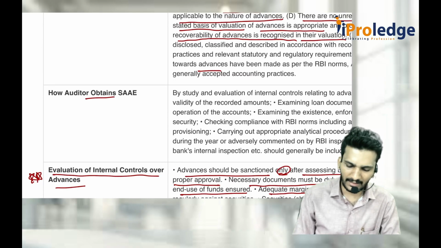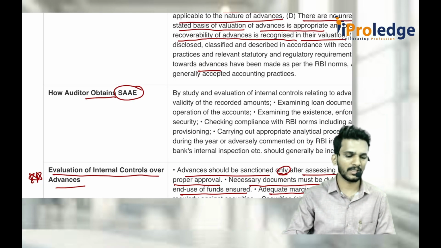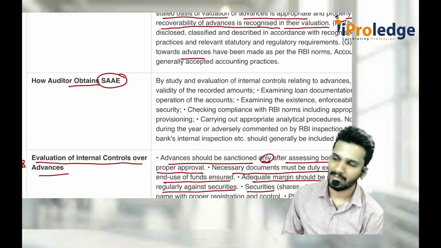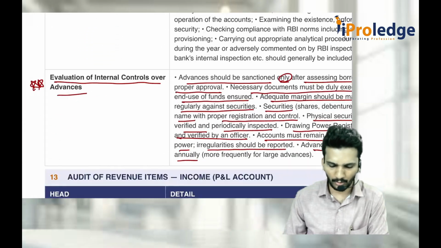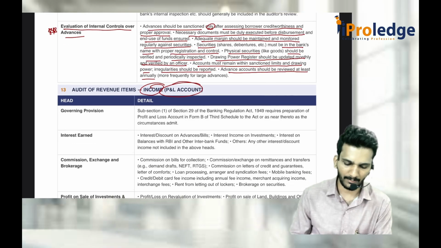How does the auditor obtain sufficient and appropriate audit evidence? You can see the bank documents, account statements, application forms, security documents. Those are common things, you can write them. Whether the bank is complying with RBI norms or not, you can check that. There's no problem. Then come income statement or P&L account items.